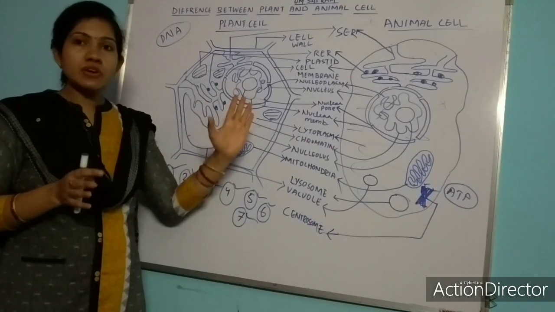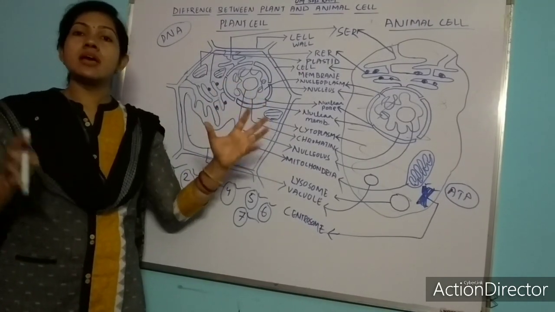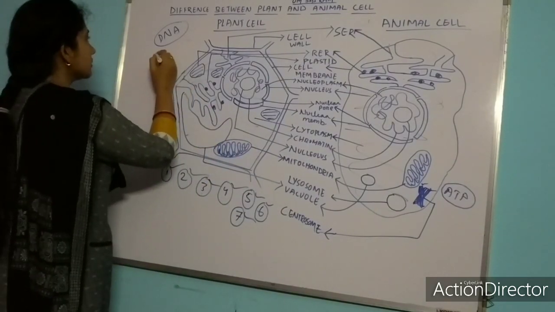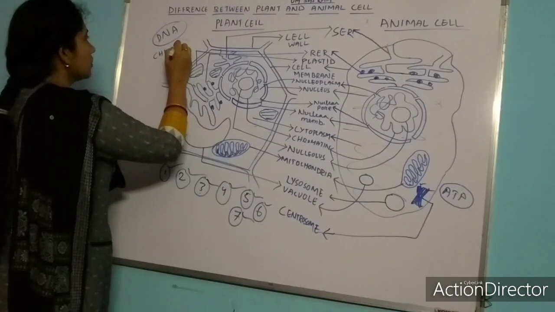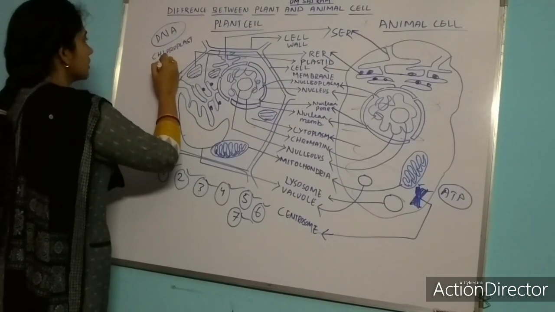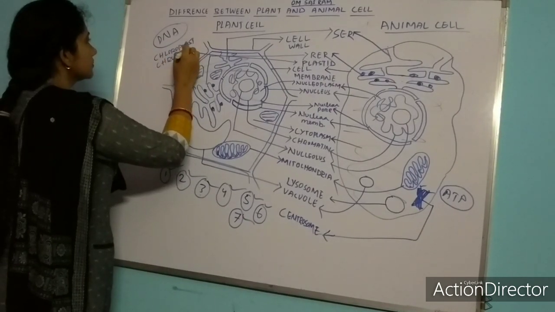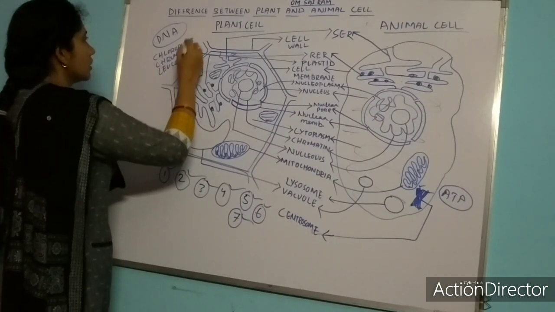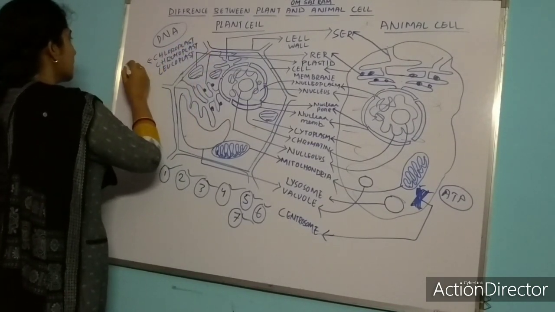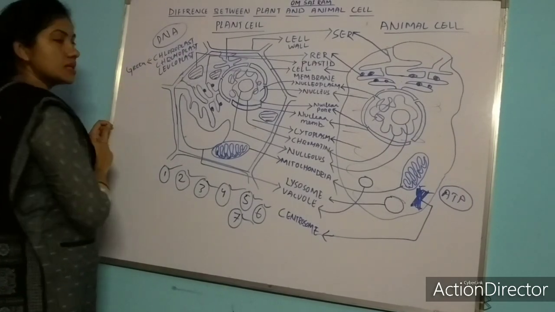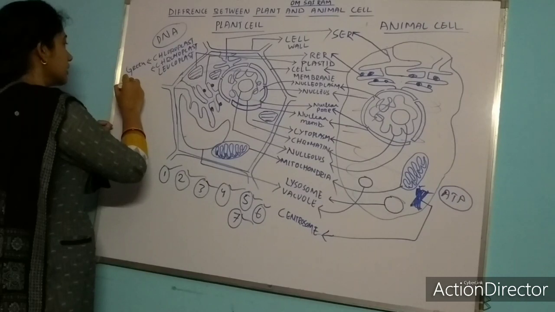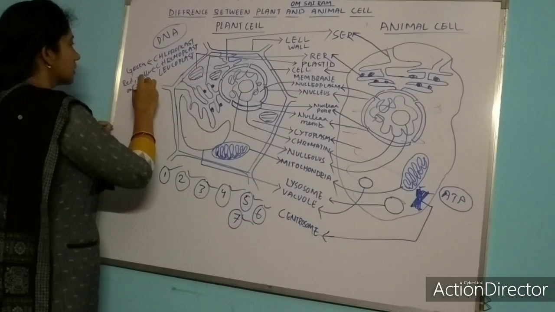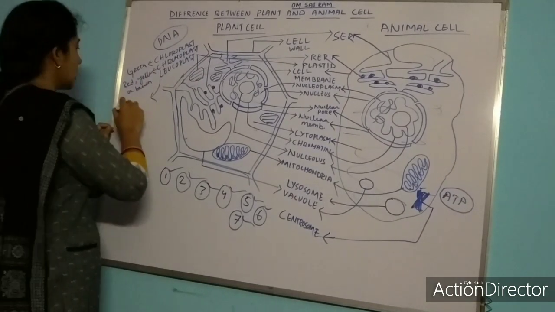And what is the function of chloroplast? Chloroplast helps in photosynthesis. So what are the three plastids? Here I can write chloroplast, chromoplast and leucoplast. What is the color of chloroplast? Green. What is the color of chromoplast? Red, yellow or brown. What is the color of leucoplast? Colorless.